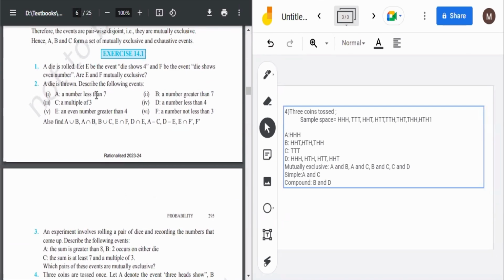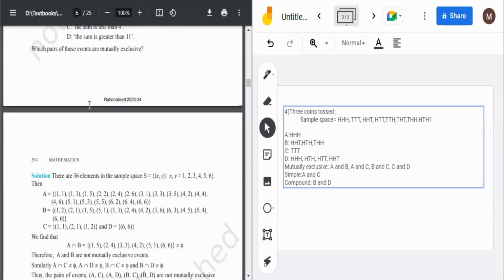Here also we can tell which are simple and which are compound. A number less than 7 can be 1, 2, 3, 4, 5, 6, so it is a compound event. And a number greater than 7 is not possible. Multiple of 3: here also we have two outcomes, 3 and 6, so it is also a compound event. Because see, what is a compound event?